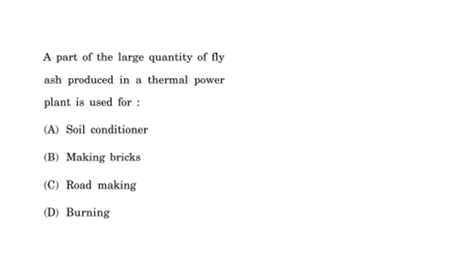And the next question is, a part of the large quantity of fly ash produced in the thermal power plant is used for: Option A is soil conditioner, B making bricks, C road making, D burning. So friends, as you know, it is also used as a soil conditioner, and for road making, and for burning also. But a major part is used for making bricks. So our option is making bricks.